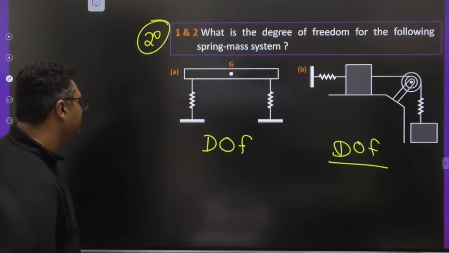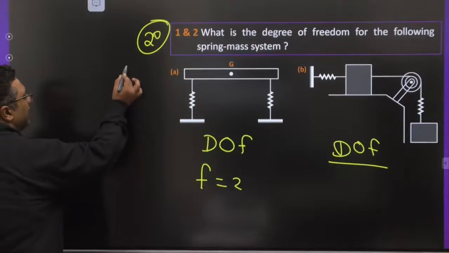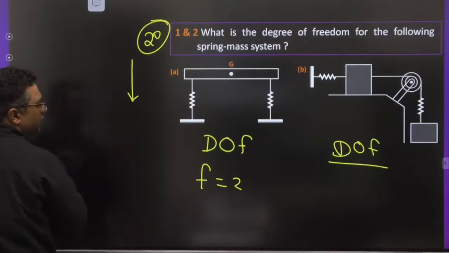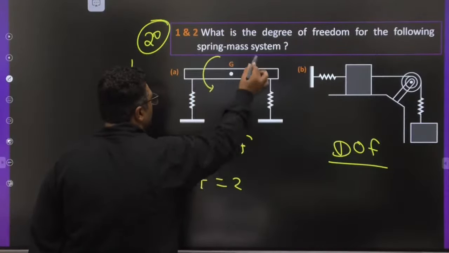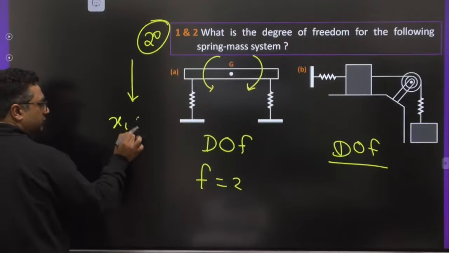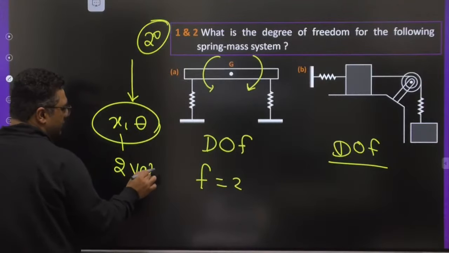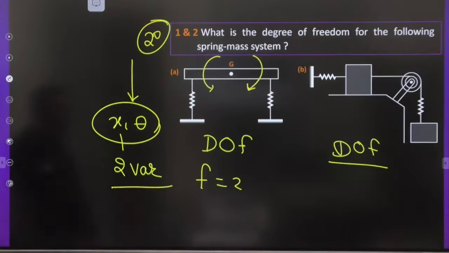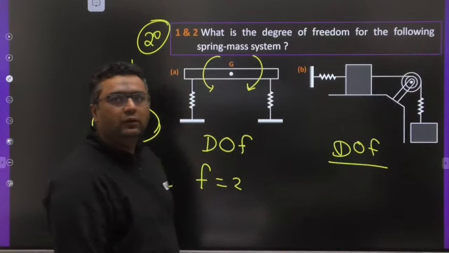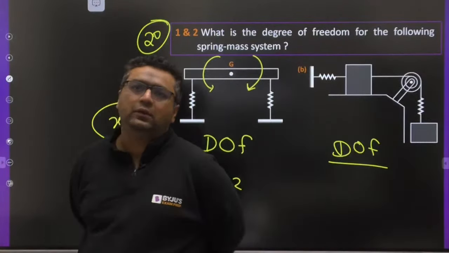For this, the answer will be 2. You know that there can be one linear motion and there can be angular motion. For defining these two motions, x and theta are required as two variables. Degree of freedom would be 2.